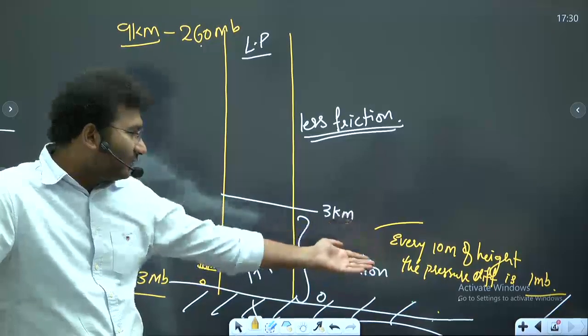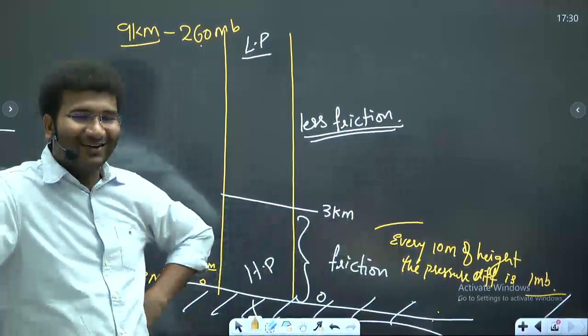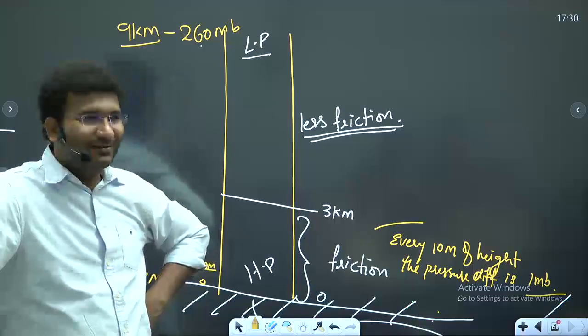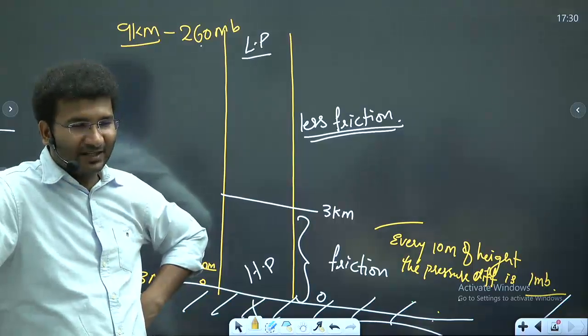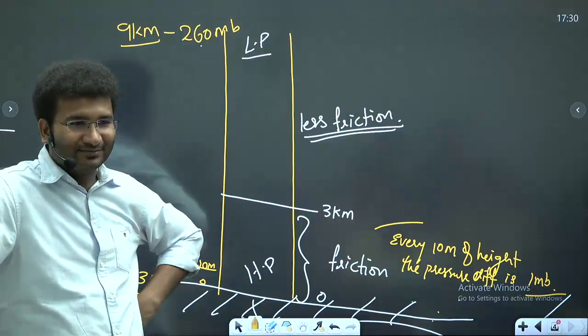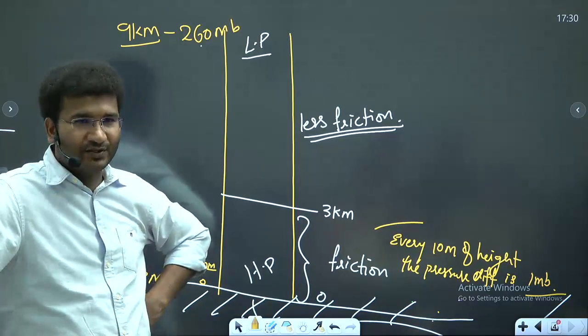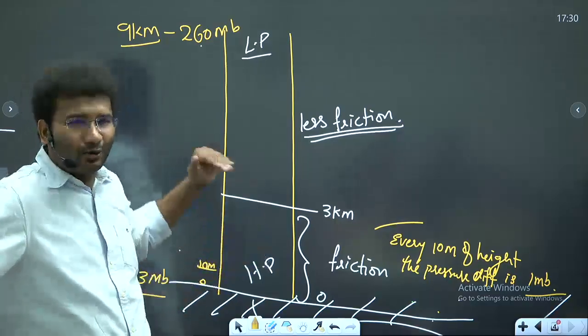For every 10 meters, I said 1 millibar. Okay? For 1 kilometer, what should be the variation in the millibars? 1000 होगा? 100 millibar. ठीक है? 100 millibars variation should be there. But this 100 millibars variation is not true ideally.